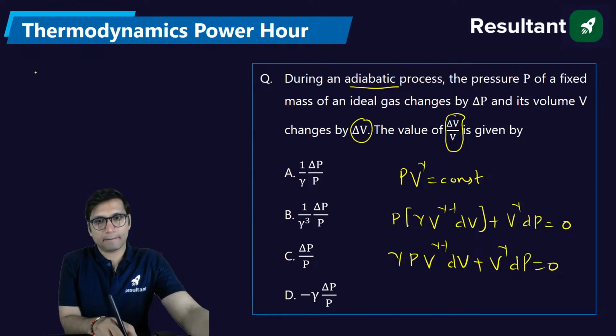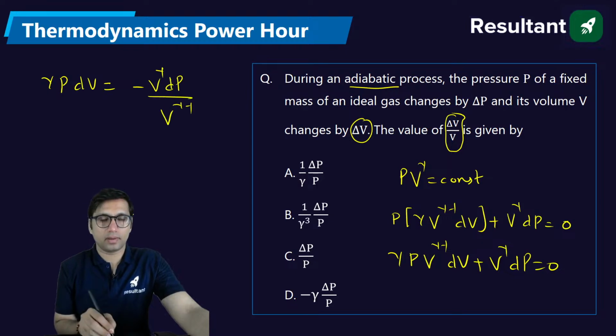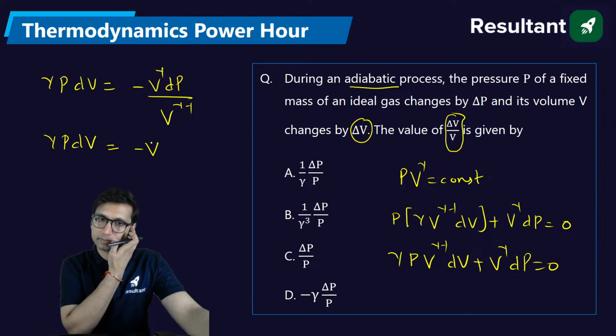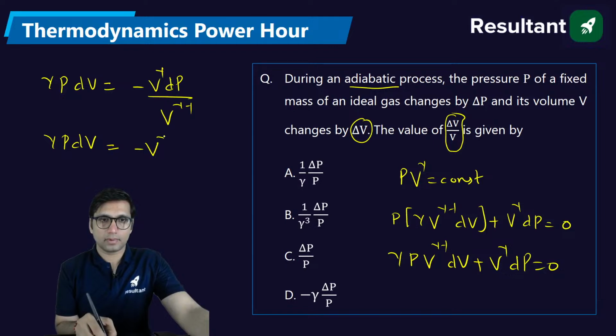So this will be gamma into P dV, let's say, is equal to minus V to the power gamma dP over V to the power gamma minus 1. Try to solve this thing. You will get gamma P dV is equal to minus V to the power gamma, and this will come in the numerator. This will be minus gamma plus 1 into dP. This will get cancelled out.